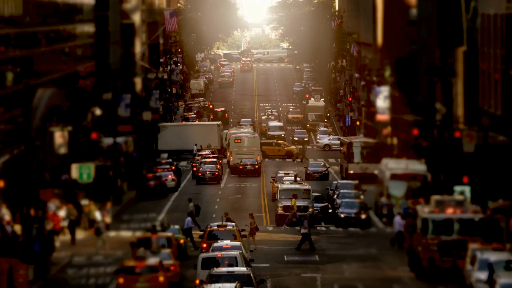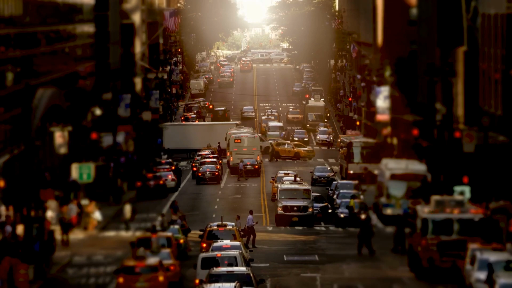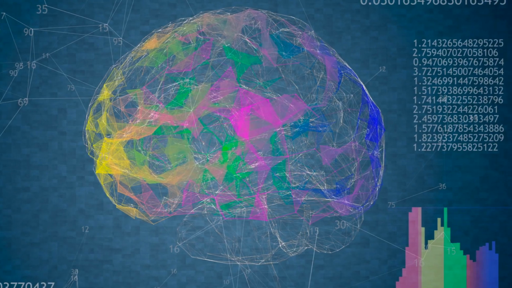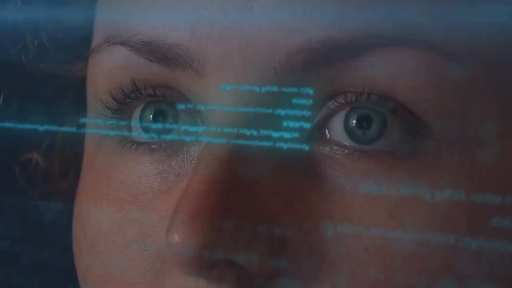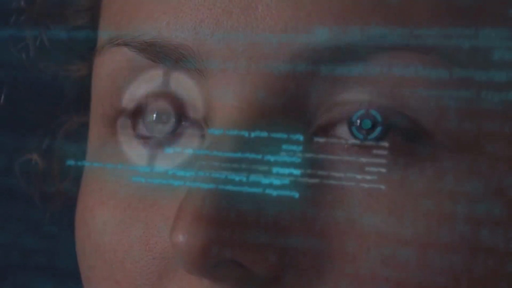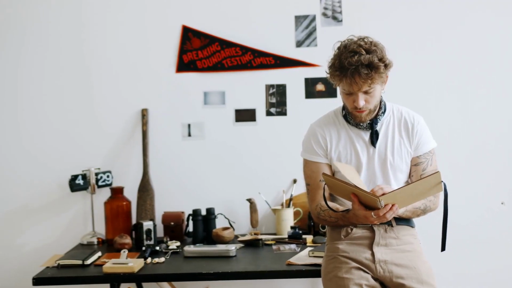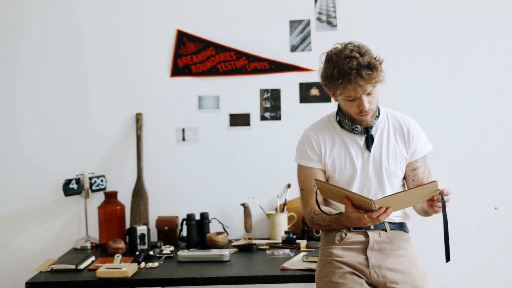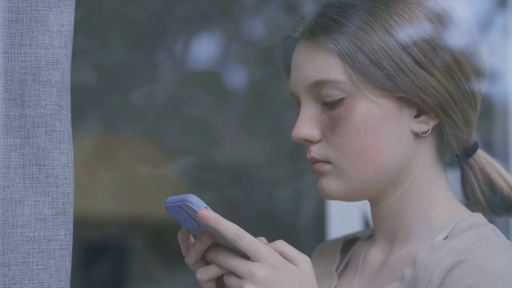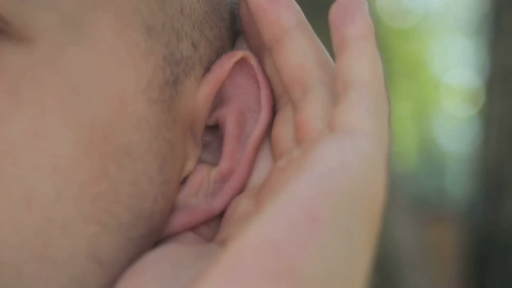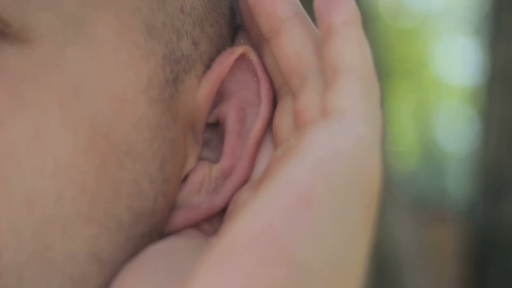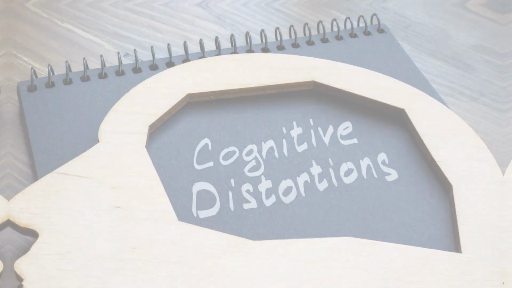Imagine you're walking through a busy city street. You are bombarded with sights, sounds, and smells. Your brain cannot possibly process everything, so it deletes information that seems irrelevant at the moment. It's a necessary process that allows us to focus on what's important. However, deletion can also lead us to miss crucial details. By becoming aware of our deletion patterns, we can learn to listen more attentively.